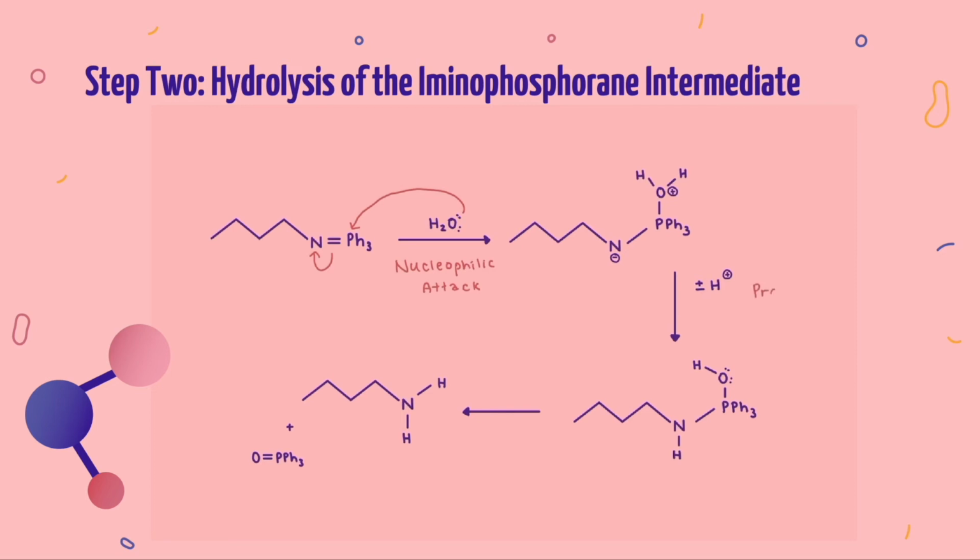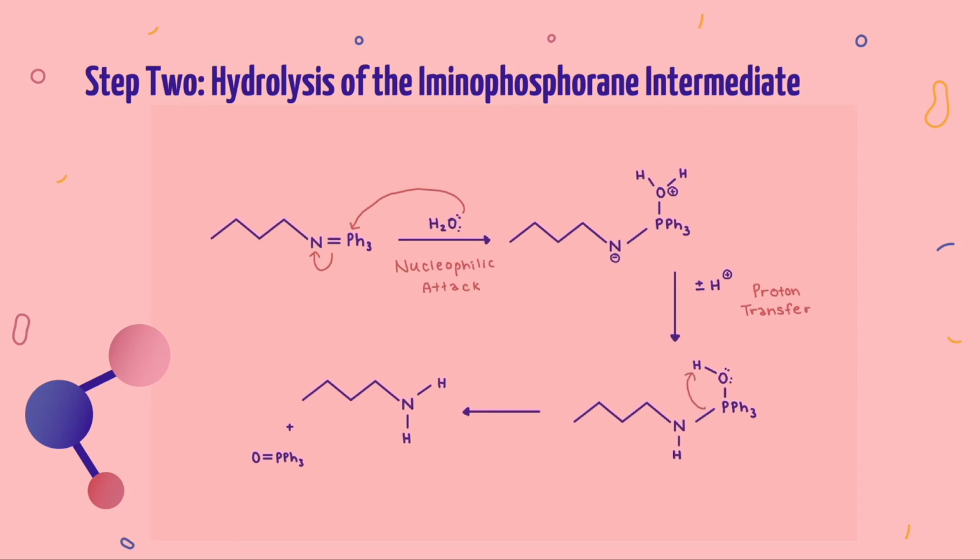You may have noticed that there are no arrows drawn for the proton transfer step. This is because we don't exactly know where these protons are coming from. Sometimes this proton transfer happens intramolecularly. Other times, the protons come from something else, like the solvent. That is why we refer to this step as proton transfer, and you cannot see any arrows.